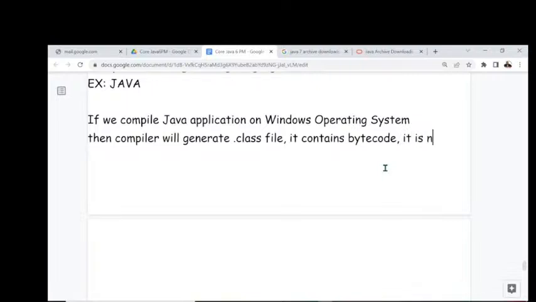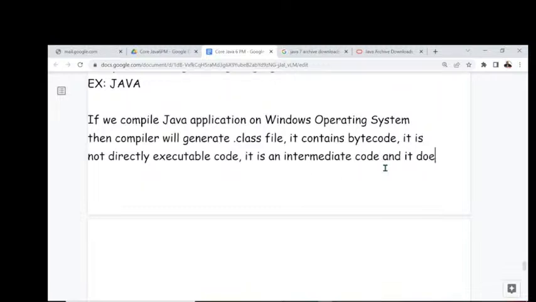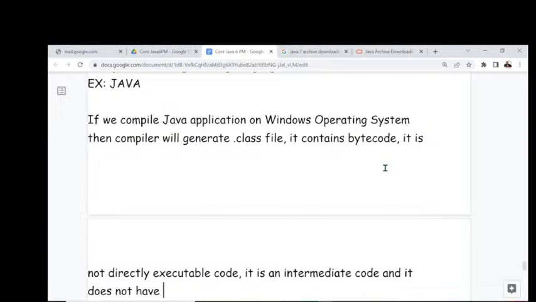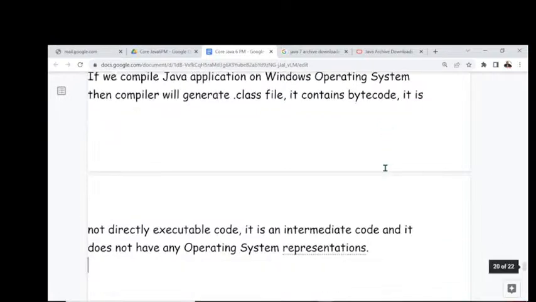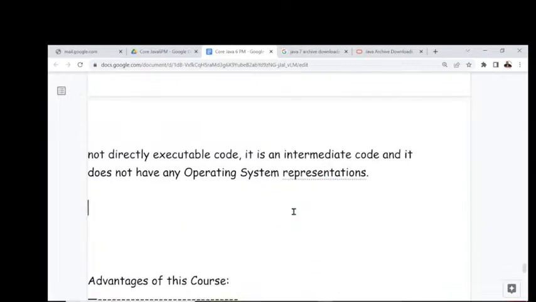It is not directly executable code. It is an intermediate code, and it does not have any operating system representations.